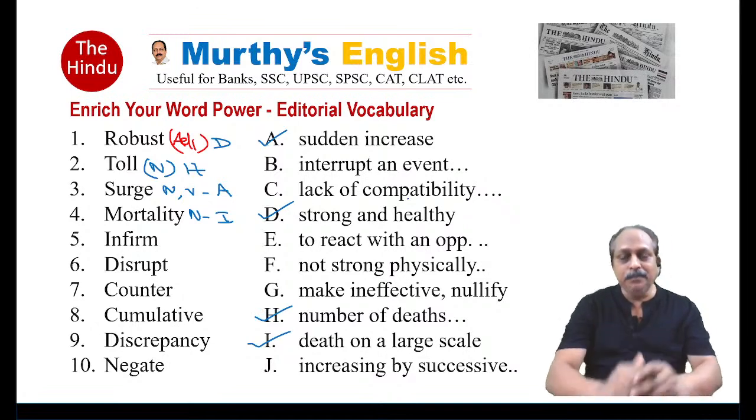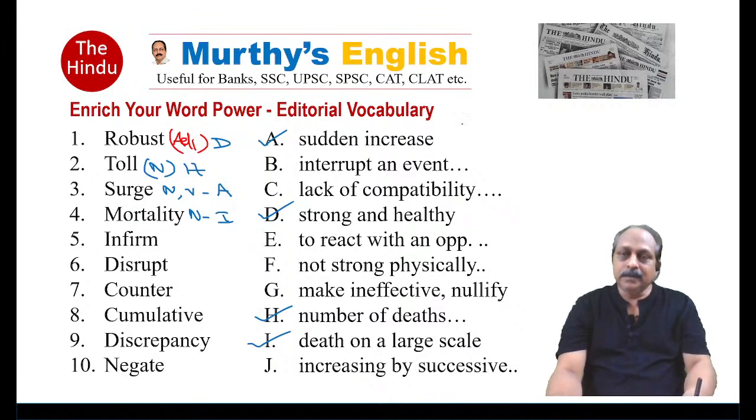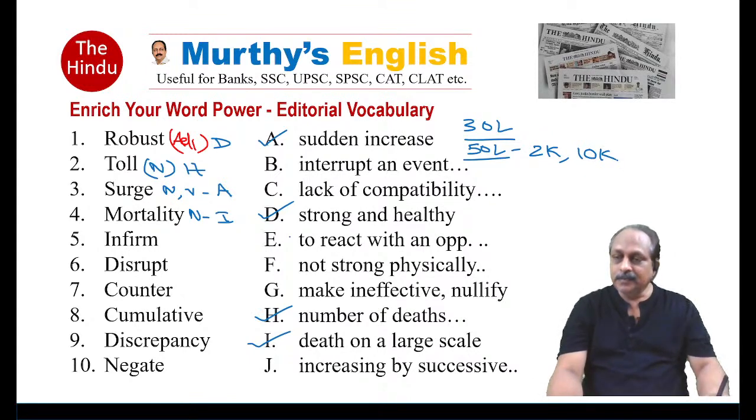Mains, only a few people clear mains. If you take prelims, what is the number? 30 lakh. I was told last year, I suppose, IBPS, about 50 lakh candidates applied, half crore. And how many posts? If you take POs, 2,000 and junior assistants, 10,000. Look at the number: 50 lakh, 2,000, 10,000.